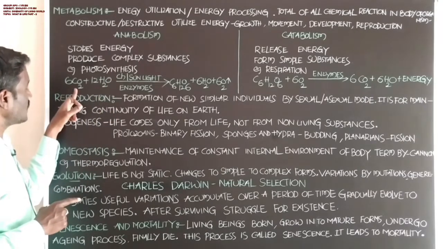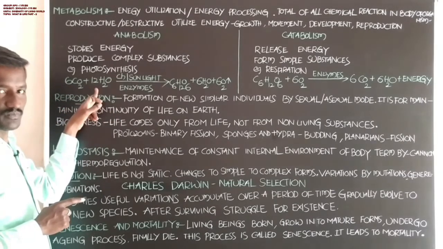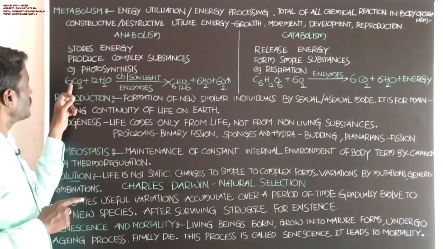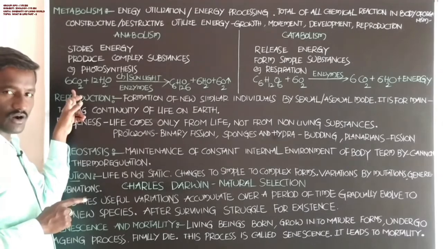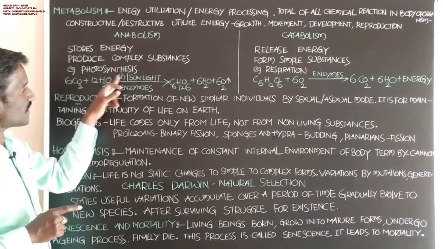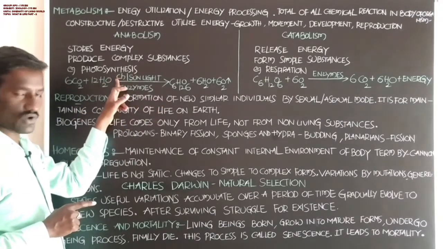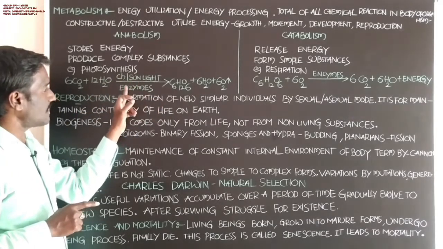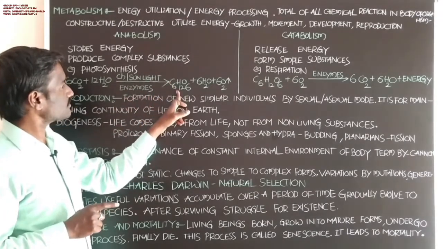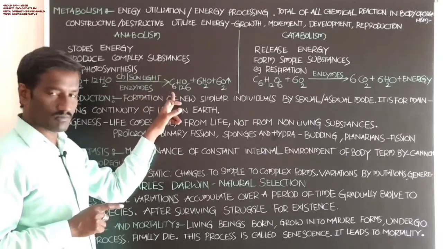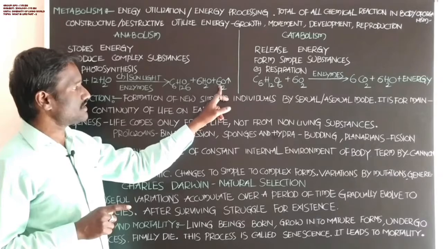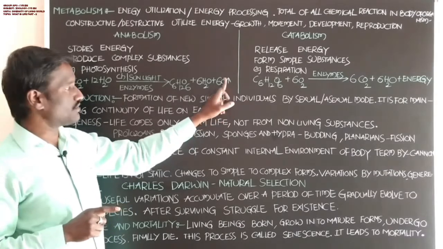Students, photosynthesis is explained with the equation 6CO2 plus 12H2O. Plants go through photosynthesis. CO2 is received from the surrounding environment, and with the help of water goes through the chemical reaction with the help of chlorophyll, sunlight and enzymes.